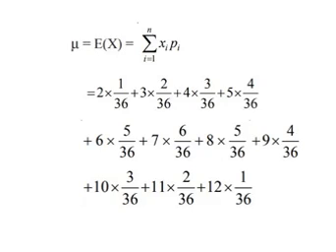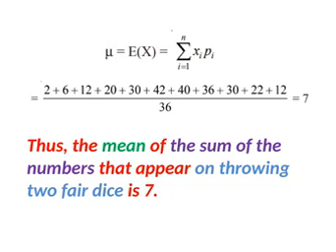Then x is 3 means probability is 2 by 36. So 2 into 1 by 36 plus 3 into 2 by 36 and so on. We have to multiply all the values of x with respect to their probability, then add all. What do we get? Numerator, add all, and the denominator is the common value 36. When you simplify, you will get 7. So 7 is the mean of the sum of the numbers that appear on throwing two fair dice.